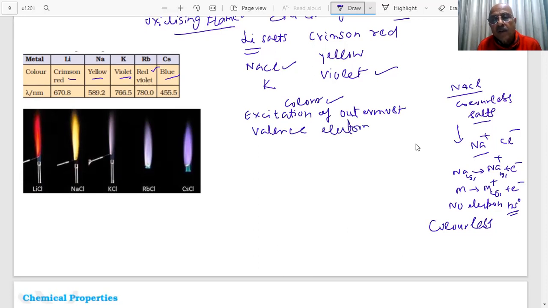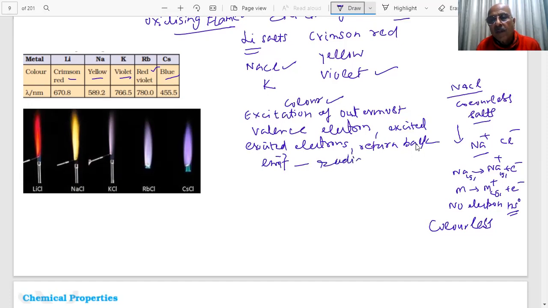When the excited electrons return back, what will happen? They will emit radiations in the visible part of the region. And that is the reason you see different colors for different elements. This is a very important point, students.